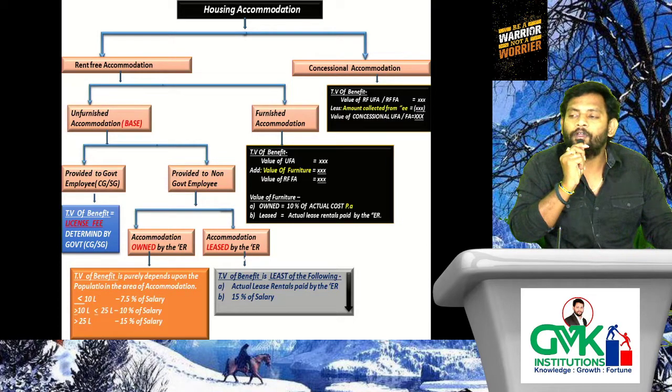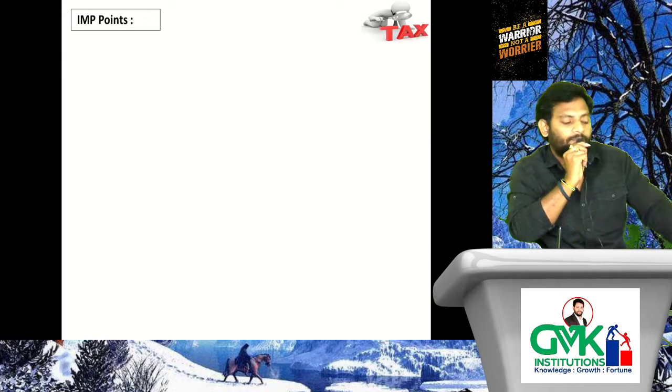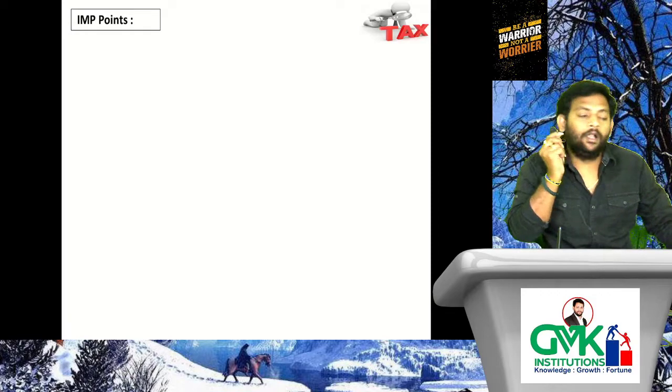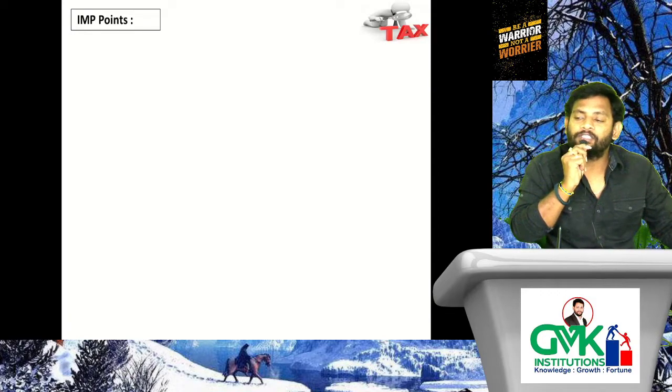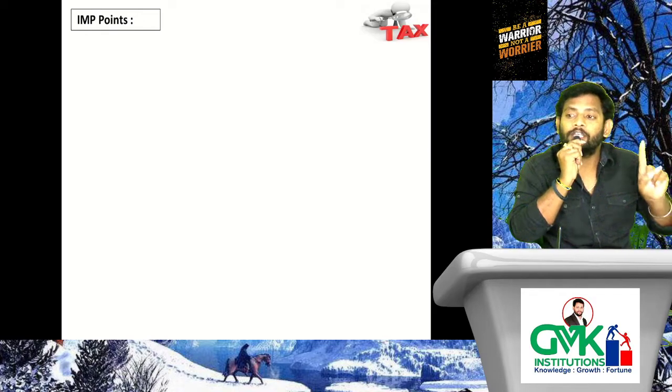So let's verify the important points. We need to verify so many important points relating to housing accommodation. This is the base discussion, and subsequently we are verifying important points relating to this discussion. First point: for the purpose of determination of TV of benefit relating to housing accommodation, the salary shall be considered on due basis. Very most important point. What do you mean by salary shall be considered on due basis?